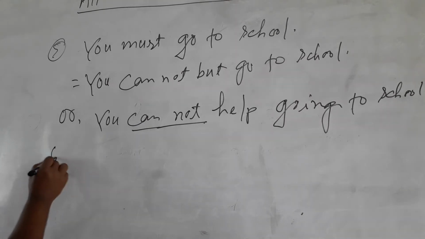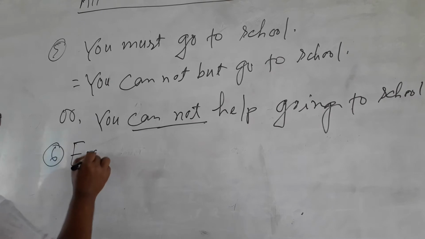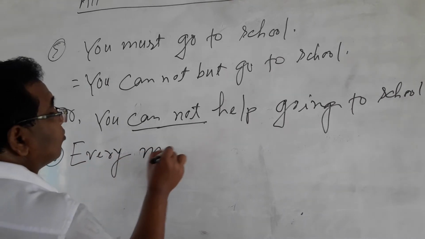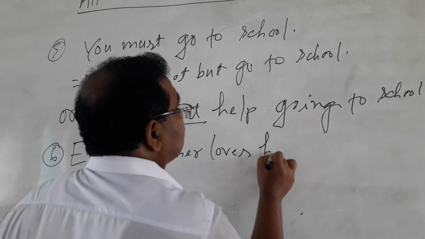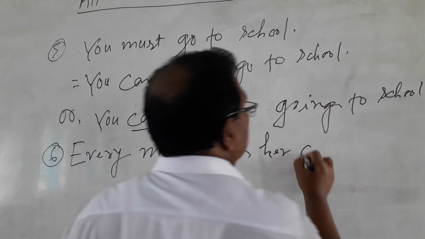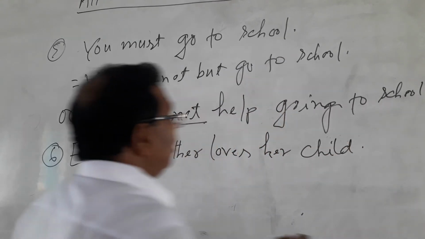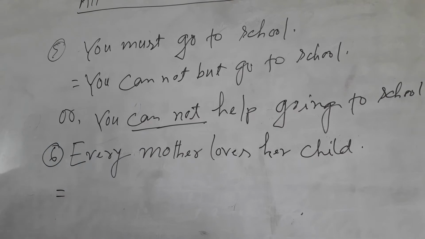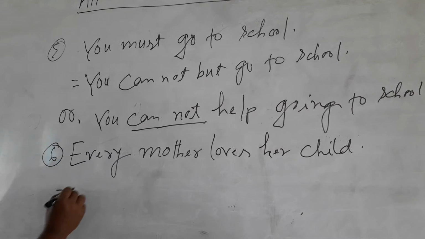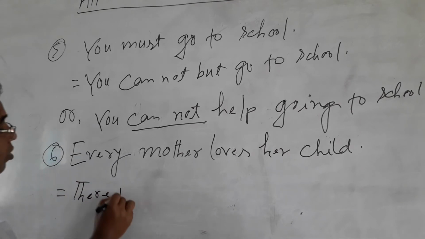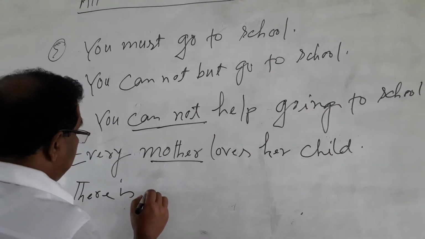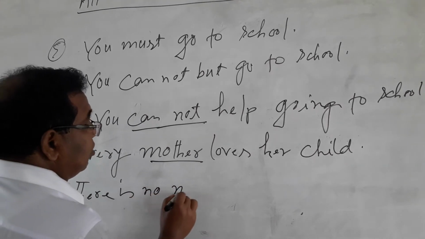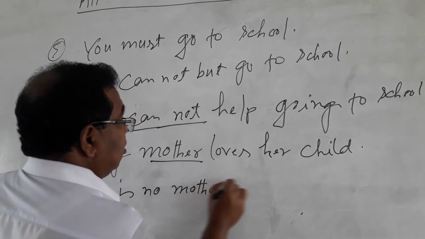Later on, every mother loves her child. If you see every in the affirmative sentence, in exchange of every, you will write there is no, then the subject or noun.